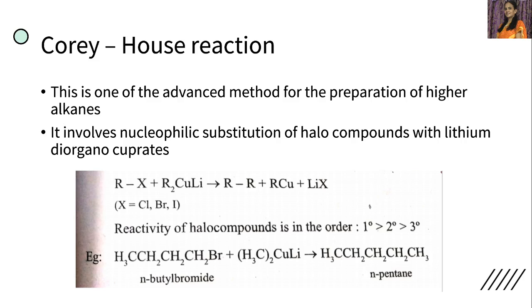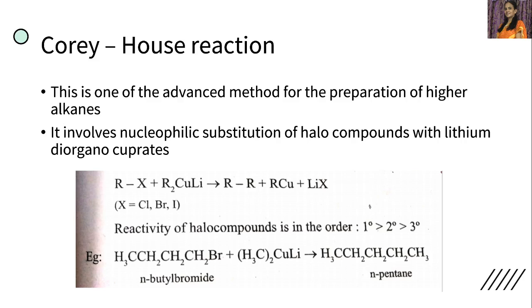So reactivity of alkyl halides is in the order of primary greater than secondary greater than tertiary. So primary alkyl halide is more reactive in this reaction when compared to secondary, which is more reactive when compared to tertiary alkyl halide. So this is the reactivity order of alkyl halides in Corey-House reaction.